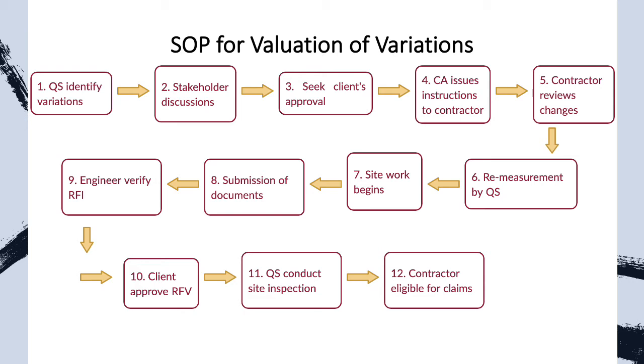Valuation of variations are commenced by firstly identifying variation earlier before the architect issues instructions to the contractor on behalf of the client. The variations will then be discussed internally amongst the stakeholders such as the consulting QS, client and architect under the cost and budget meeting. Once an agreement has been made, they need to seek the client's approval for the amendments before the architect issues any further instructions to the contractor.